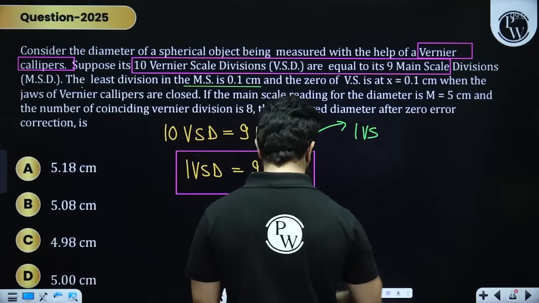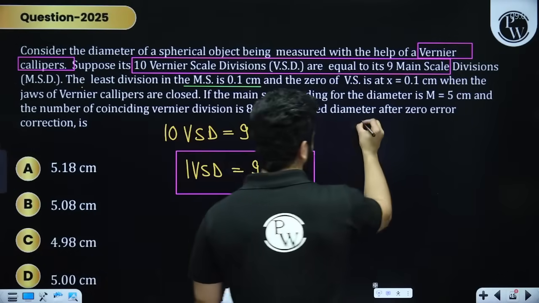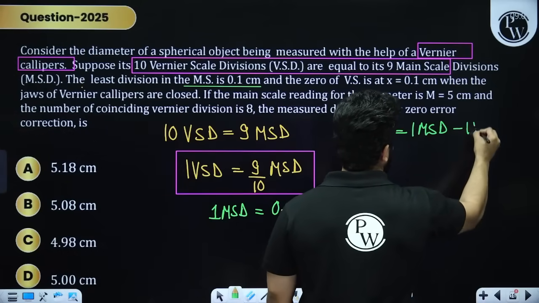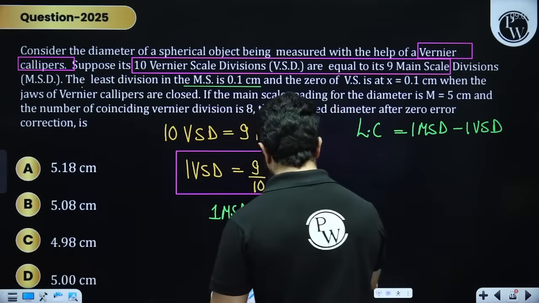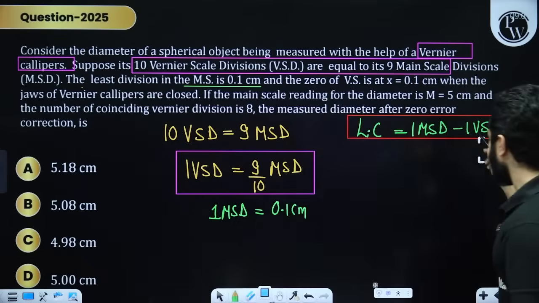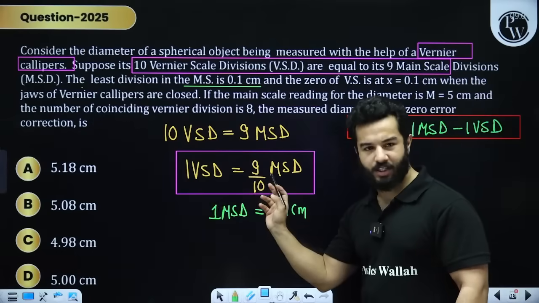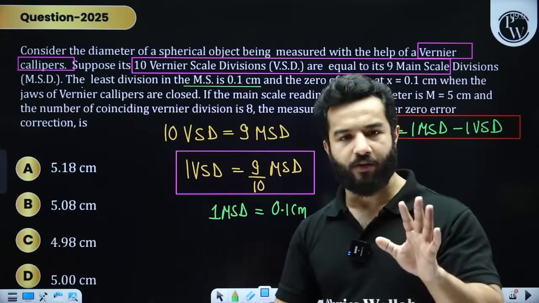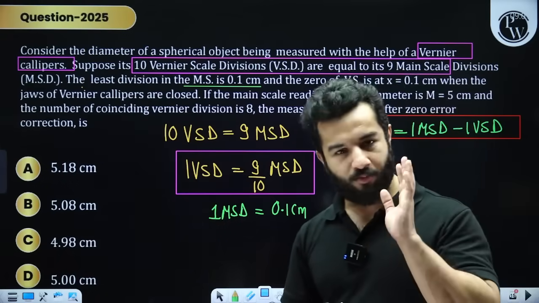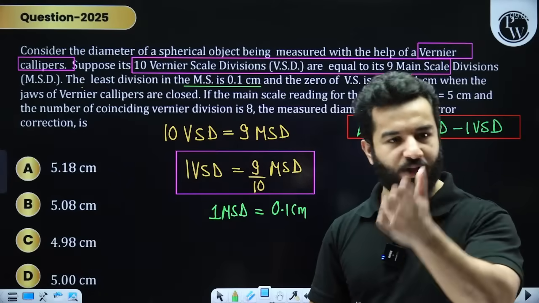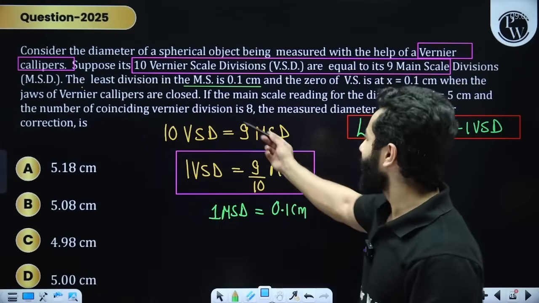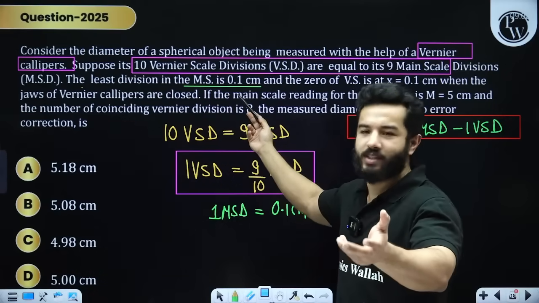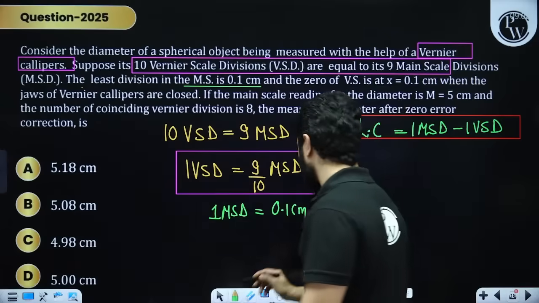That means we are going to use least count is equal to 1 main scale division minus 1 vernier scale division. This is the formula that you have to use for least count. But before that, write down this relation and find out what is 1 main scale division. They are going to give it to you. Either they can give it simply by saying that 1 main scale division is equal to this, or they can say something like the least division in the main scale is 0.1 centimeter. That means 1 main scale division is 0.1 centimeter.